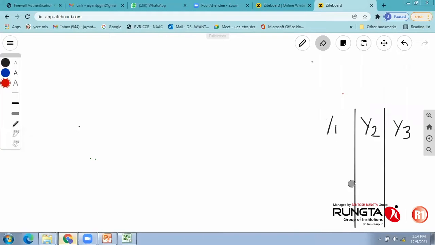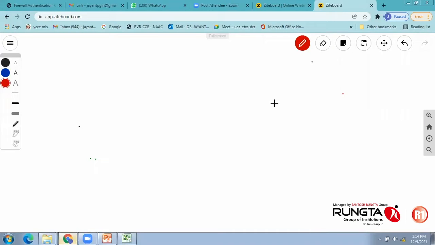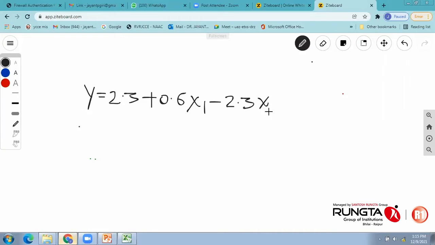That means we are working on supervised learning. I'm going to train a neural network or mathematical model based on that. Suppose I'm going to have an equation like this: output equals 2.3 plus 0.6 into x1, where x1 is your input variable, minus 2.3 into x2. This is a linear multiple regression model, plus 6.2 into x3, et cetera.